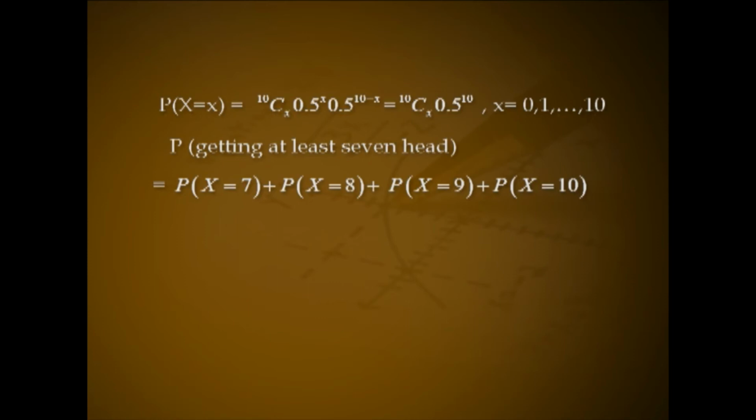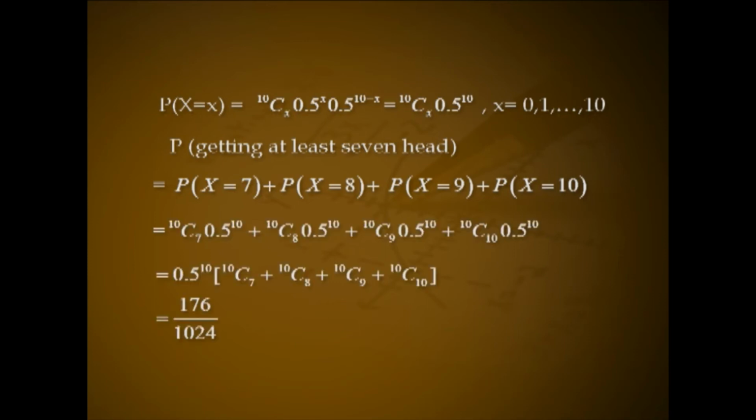Then probability of capital X equal to small x, that is equal to 10Cx 0.5 raised to x into 0.5 raised to 10 minus x, that is 10Cx into 0.5 raised to 10 for x equal to 0, 1 etc. up to 10. Probability of getting at least 7 heads equal to P of X equal to 7 plus P of X equal to 8 plus P of X equal to 9 plus P of X equal to 10. That is 10C7 0.5 raised to 10 plus 10C8 0.5 raised to 10 plus 10C9 0.5 raised to 10 plus 10C10 0.5 raised to 10. That is 0.5 raised to 10 into (10C7 plus 10C8 plus 10C9 plus 10C10), which is 176 divided by 1024.